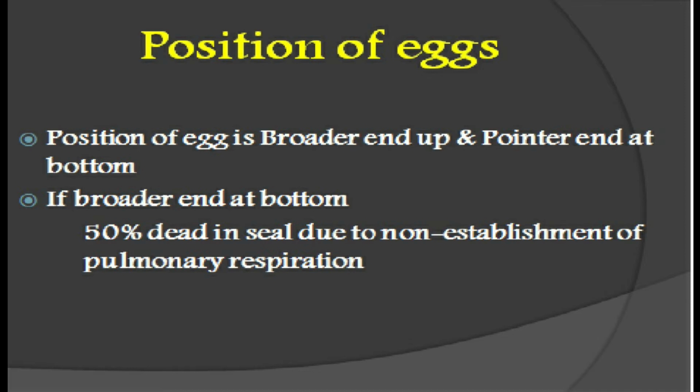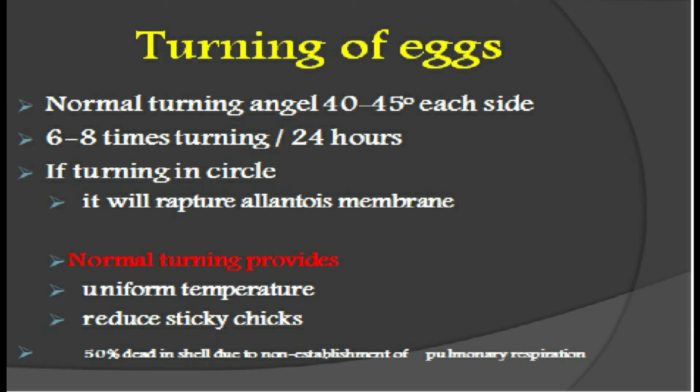Position of the egg: the broader end is up and the pointed end at the bottom. If the broader end is at the bottom, 50% are dead in shell due to non-establishment of pulmonary respiration. Lastly, turning of the egg in the hatchery, particularly in the setter. Normal turning angle is 40 to 45 degrees each side, and we turn the eggs 6 to 8 times, but in a commercial hatchery we turn the eggs 24 times per 24 hours. If the turning is in a circle, it will rupture the allantois membrane.